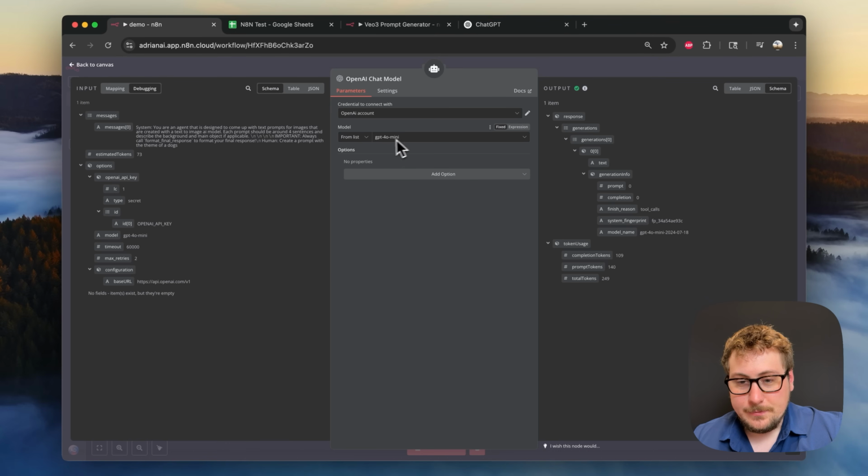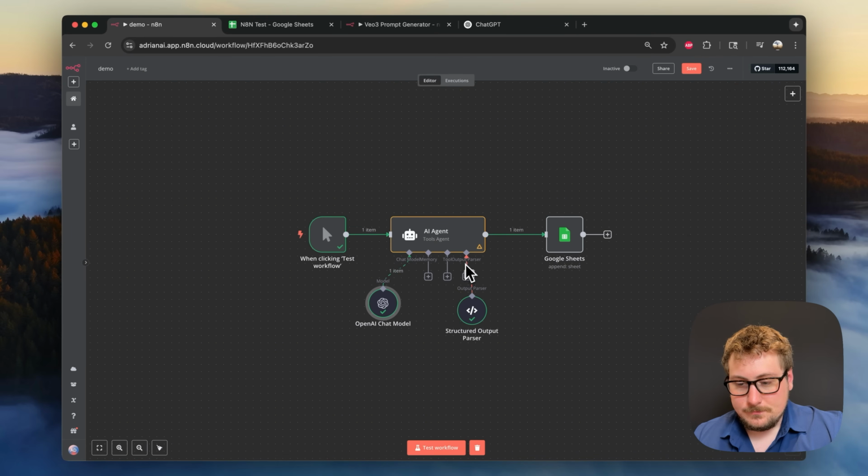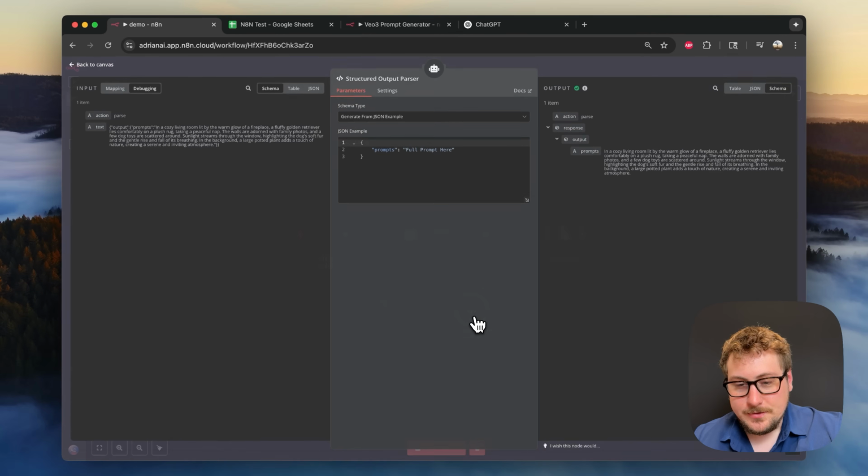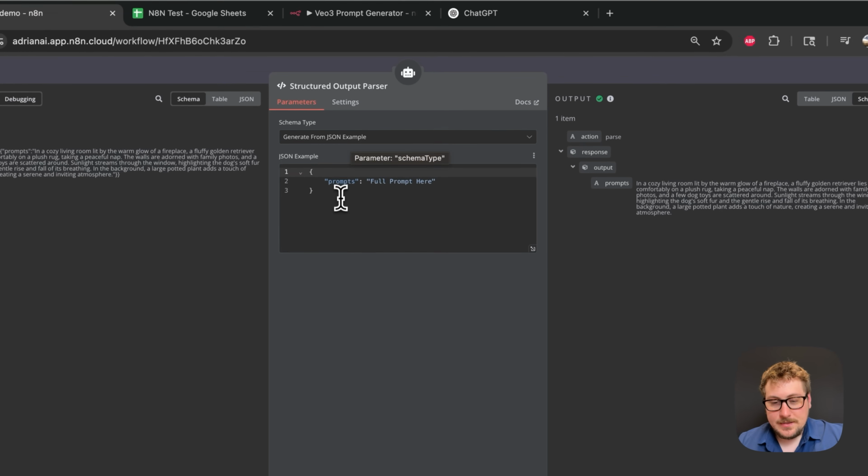This is just a very basic version of ChatGPT. And then for the output parser, which is going to be a new thing that pops up, you're going to want to hit the plus, and then you want to select structured output parser. And basically we are selecting from JSON example. So this is JSON, it's super simple.